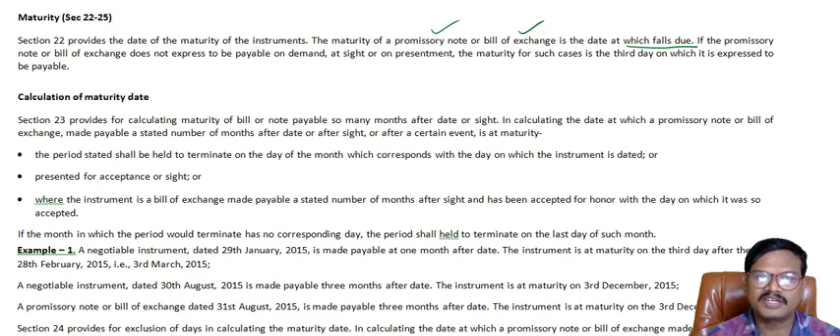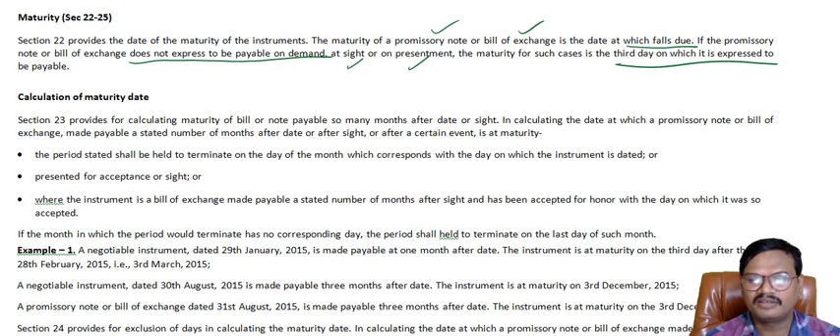That means if the promissory note or bill of exchange does not express to be payable on demand, that means, as we have seen in the last class, they have not mentioned the time of payment, does not express to be payable on demand, at sight or on presentment, the maturity for such cases is the third day on which it is expressed to be payable. When they have mentioned the time for payment, that day plus 3 days. These 3 days will be considered as a grace period.